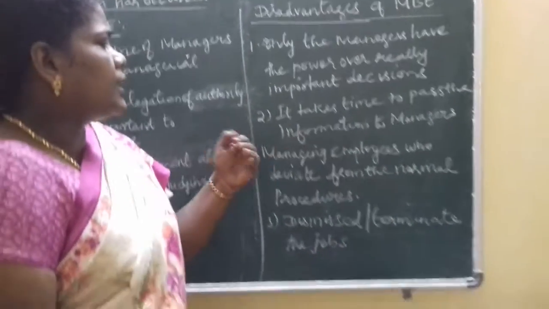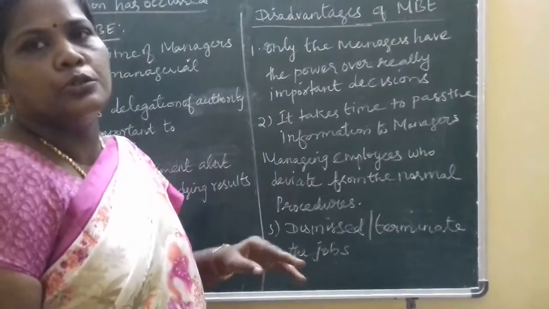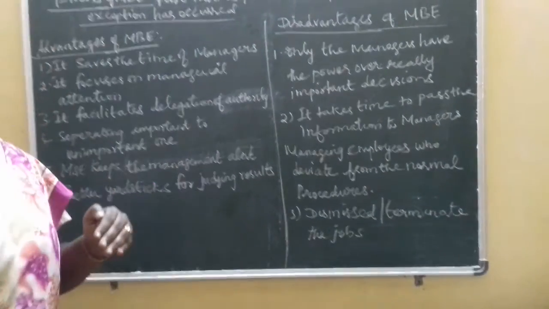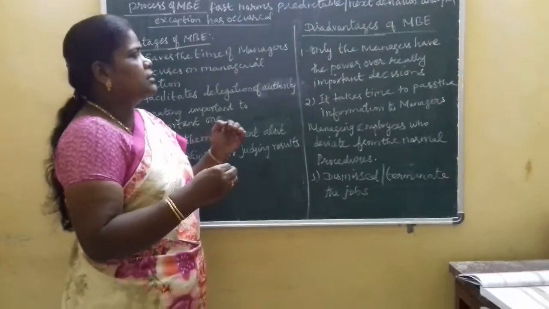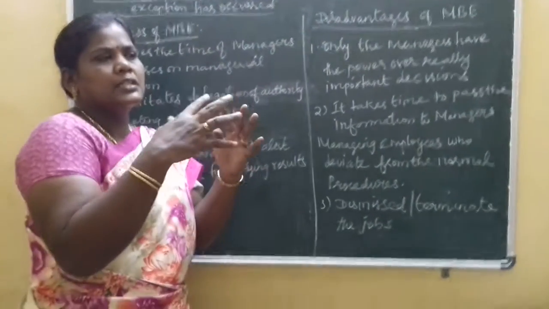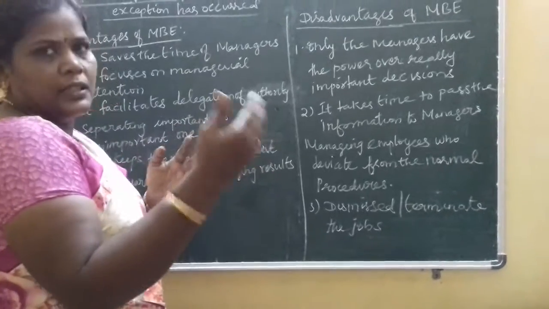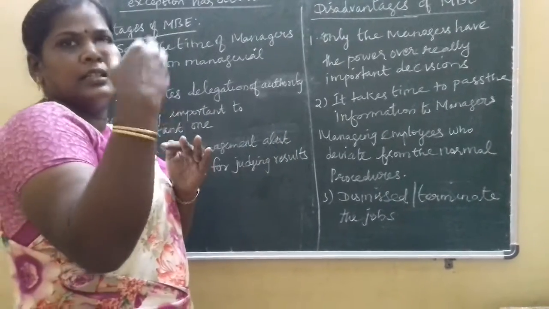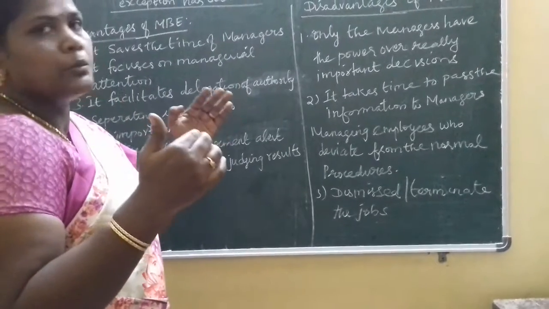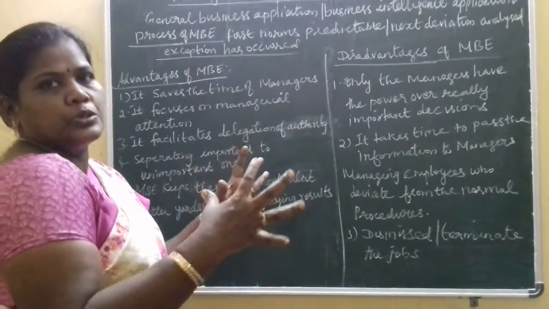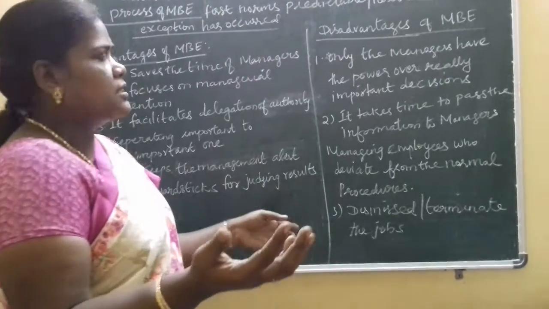Then it takes time to pass the information to managers. For example, if any small mistake or a few mistakes are made, first they go through the supervisor, then the superior authority, and only after that the manager. So it takes more time to pass important issues from subordinate to managers.